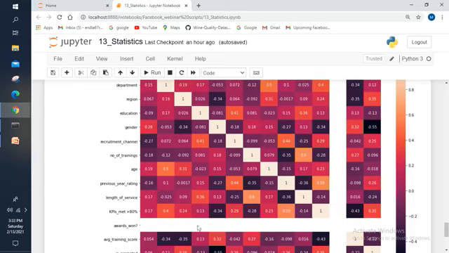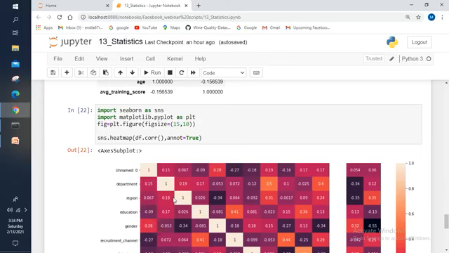You can observe there is a horizontal white color. You can observe that, right? So whenever you find a fully white color without any kind of value, you can confirm that there is no correlation between the two variables, right? In this way, this heat map will give you the results, right?